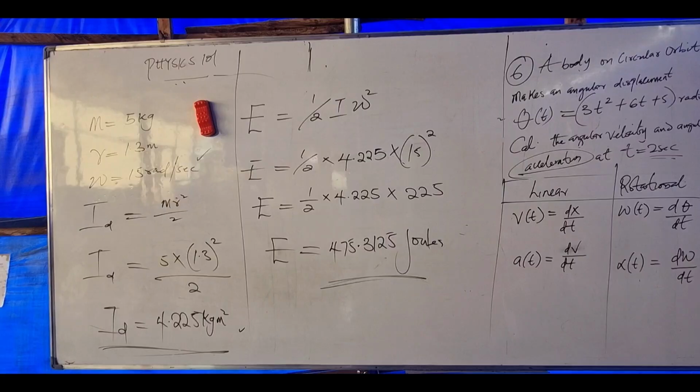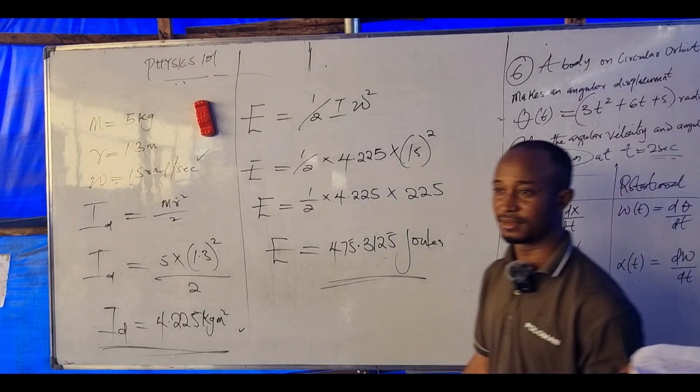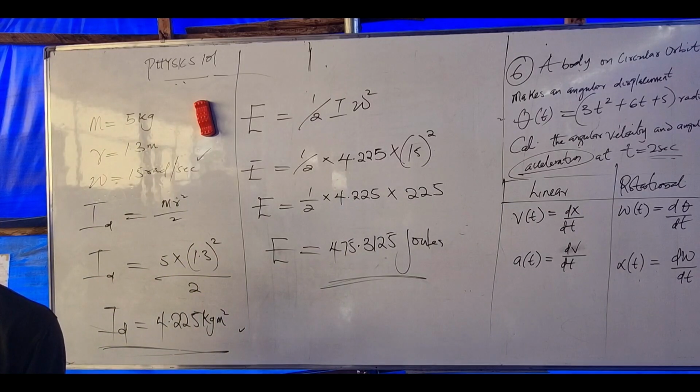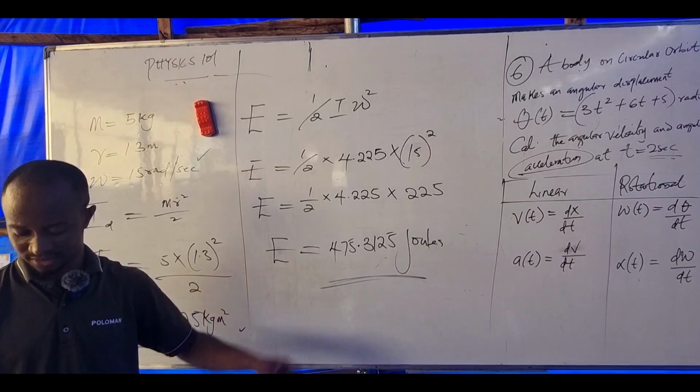It's a mistake, not number 9. It should be: what is the rotational kinetic energy of the disc? That is number 8, it should be 8B, not 9 or 8A. Are you following?